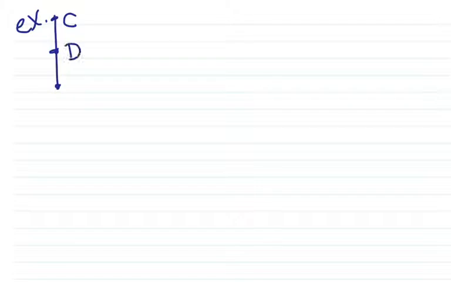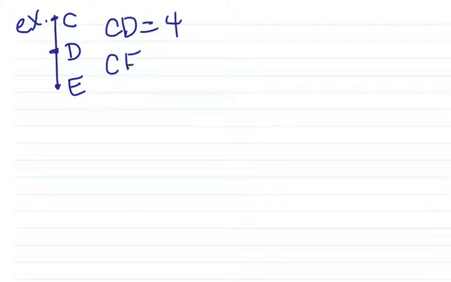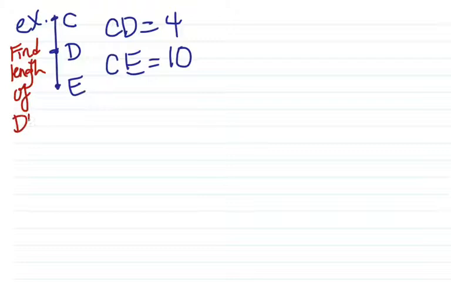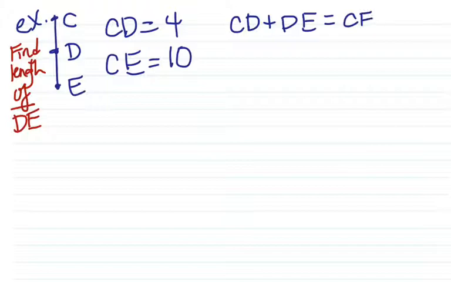Here's another example. I like to call this one a backwards example. Think about what's backwards from addition, and you'll remember how we did this one. So we know that CD is 4 and CE is 10, and we want to find the length of DE, segment DE. Remember, we have to say the segment, otherwise we'd be saying the length of the length. So CD plus DE equals CE. We have to start with the segment addition postulate.